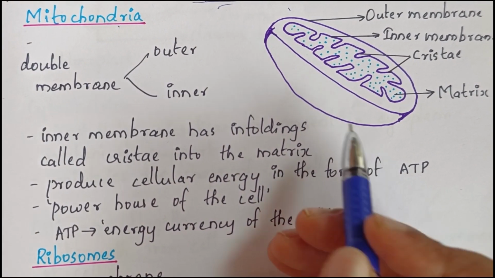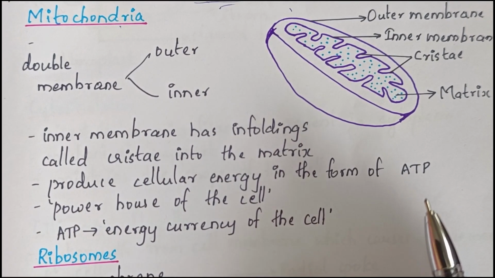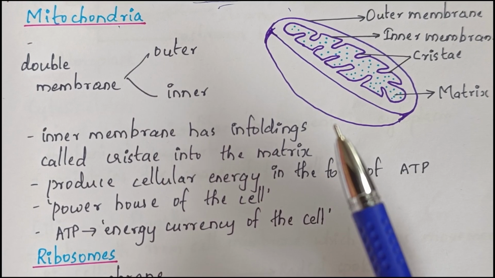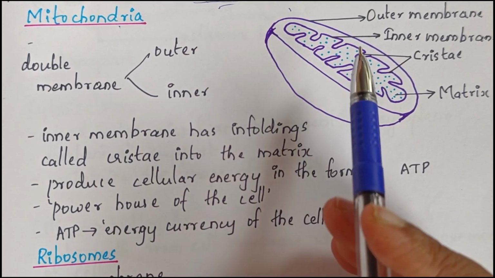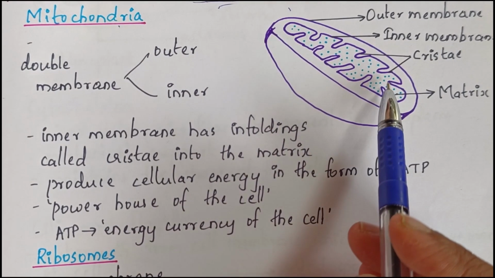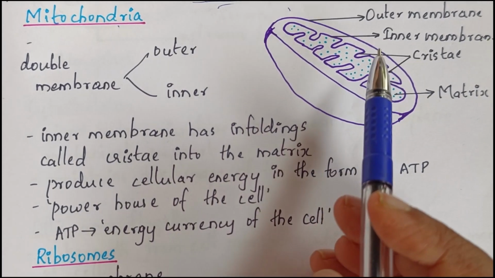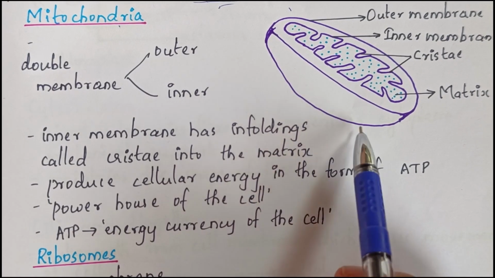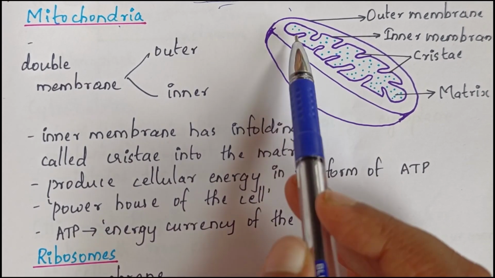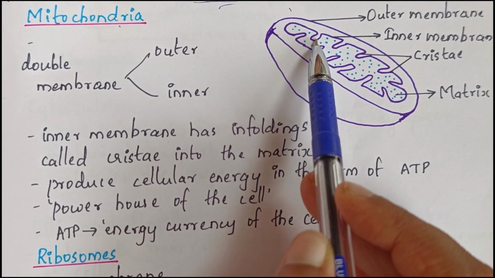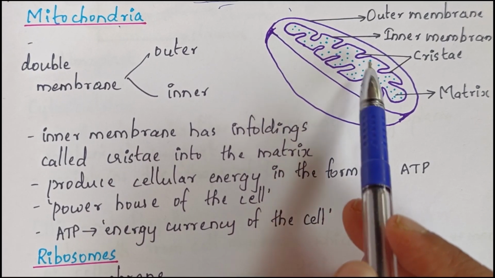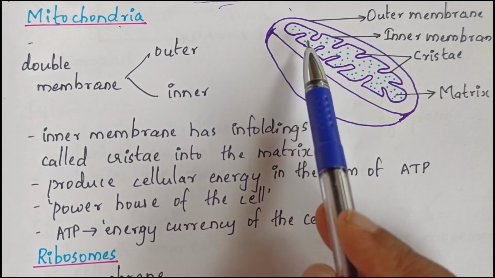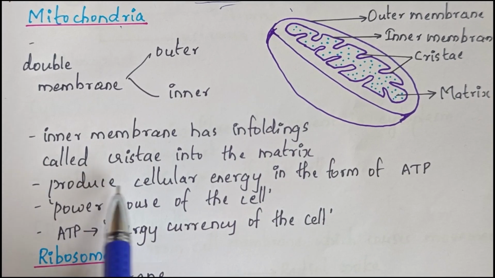This is the basic structure of a mitochondrion. It has a double membrane, an outer membrane and an inner membrane. Its inner compartment is filled with a dense homogeneous substance called the matrix. The outer membrane is the continuous limiting boundary of the organelle, while the inner membrane forms foldings called cristae towards the matrix.